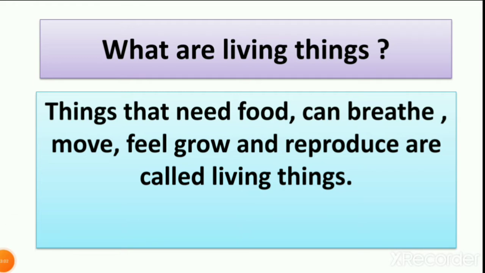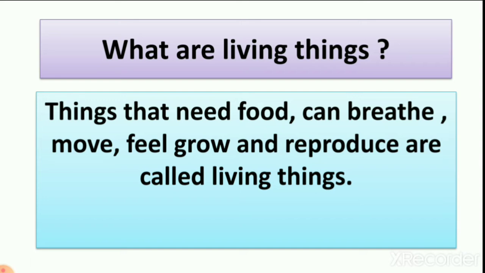So what are living things? Things that need food to eat, that can breathe, that can move, that can feel, that can grow and reproduce are called living things. Living things need air to breathe, water to drink and food to eat.